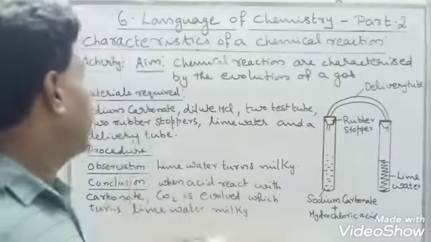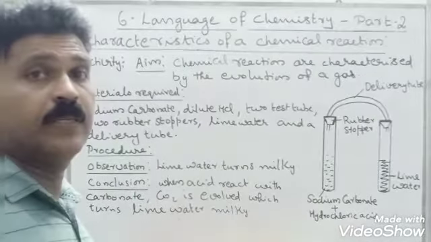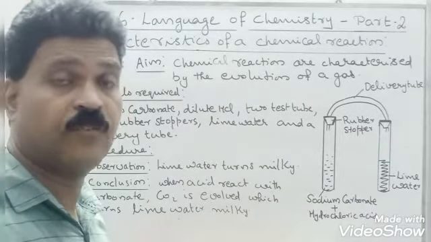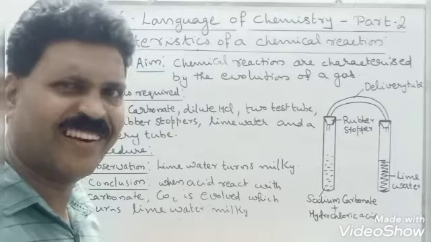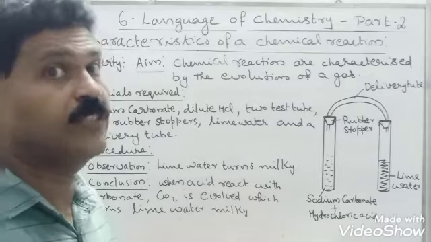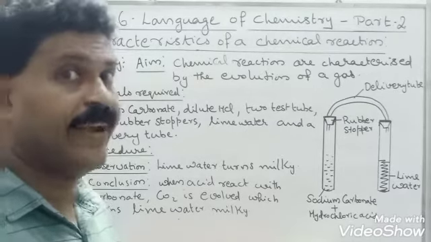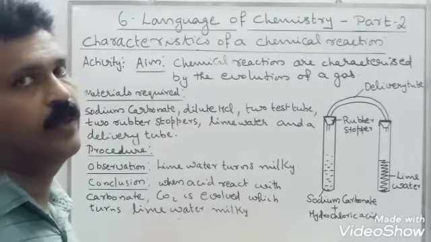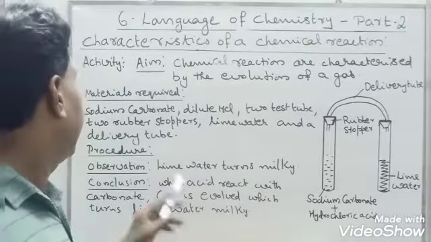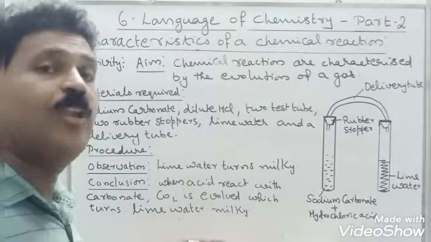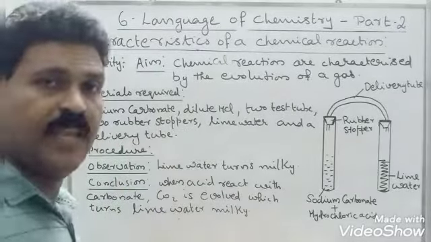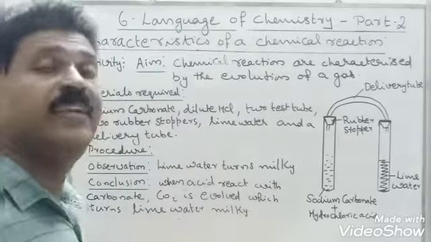An activity is given in the textbook, that is Activity A. Certain chemical reactions are characterized by the evolution of a gas. We already studied ammonium chloride: when we supply heat energy, ammonia gas and hydrogen chloride gas are liberated. Here, materials required: sodium carbonate, dilute hydrochloric acid, 2 test tubes, 2 rubber stoppers, lime water, and a delivery tube.